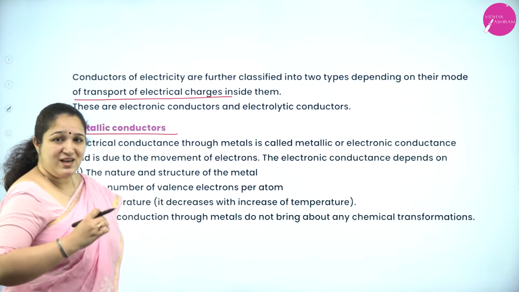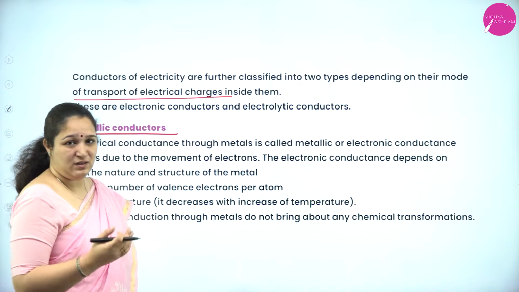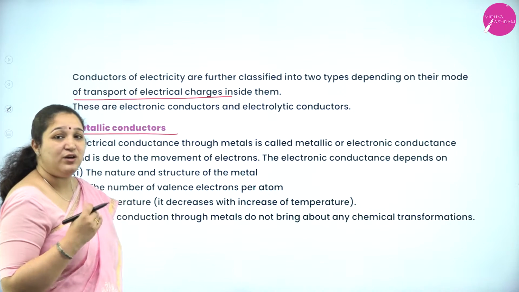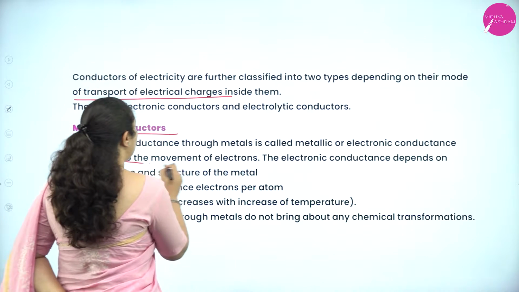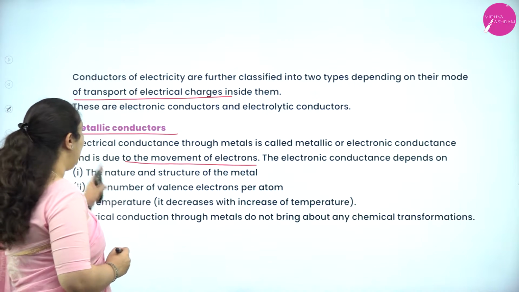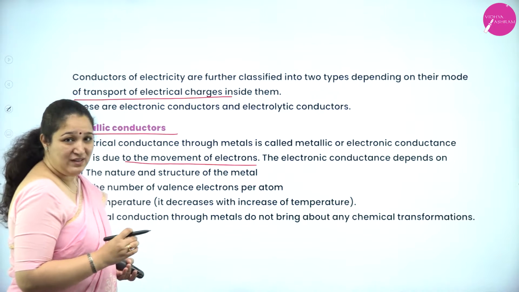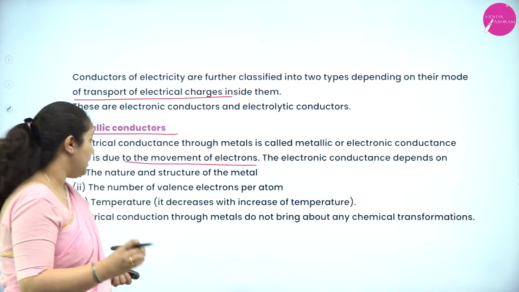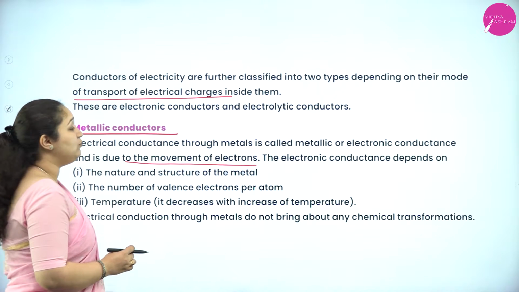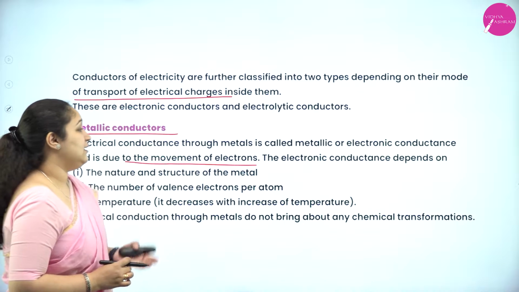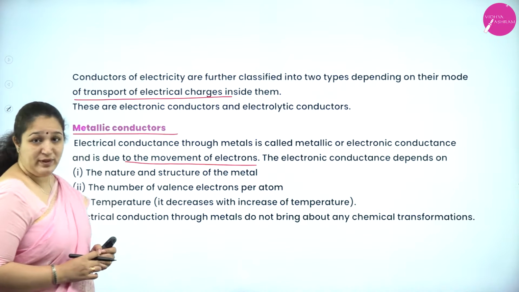When electricity is passing through metallic conductors, the conductance is due to the movement of electrons. So what is it? Electrical conductance through metal is called metallic or electronic conductance, and it is due to the movement of electrons.